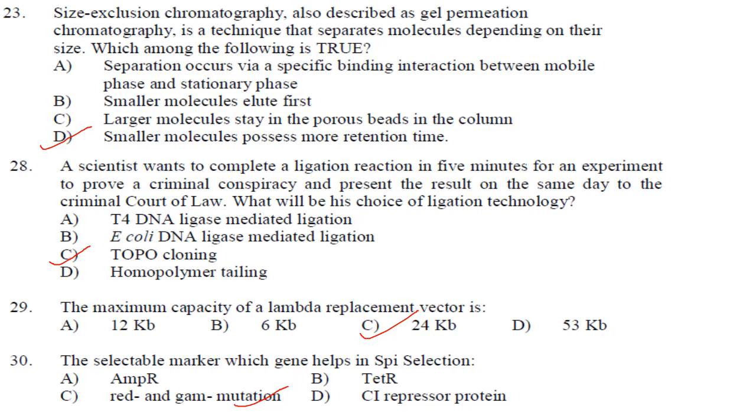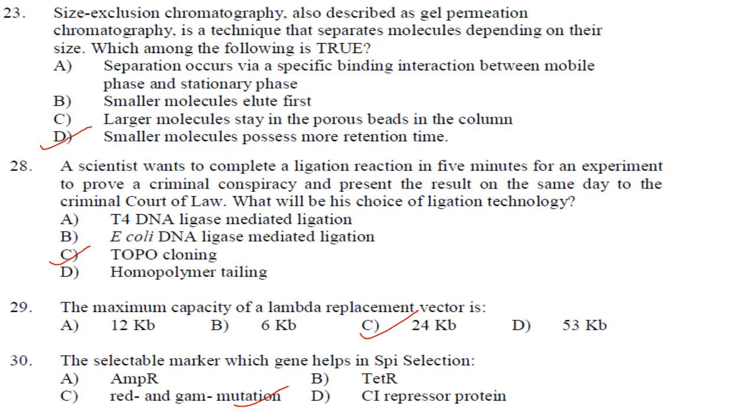No. Small molecules are not eluted first. They enter into the pores of the gel, so they have more retention time in the column. So they elute only last. So B is also not correct. Large molecules stay in the porous beads in the column? They cannot enter into the porous beads of the column. So C is also not correct. Then smaller molecules possess more retention time. Yes, that is correct. Answer is option D.